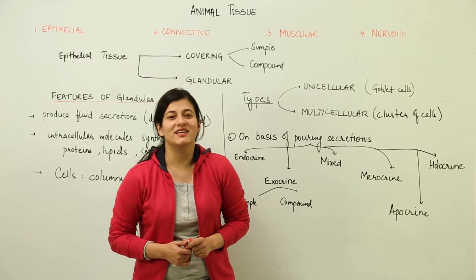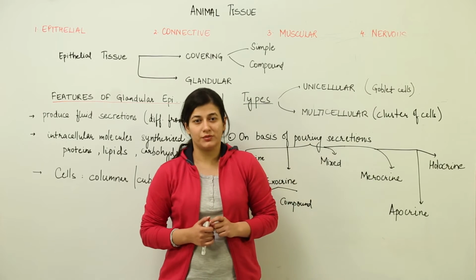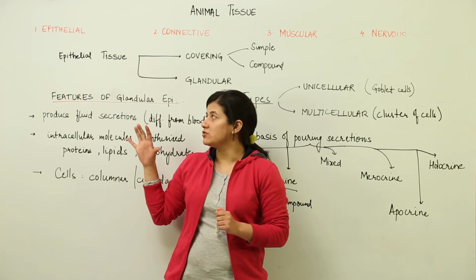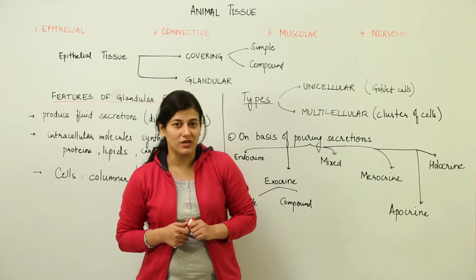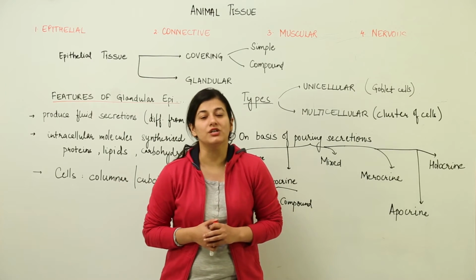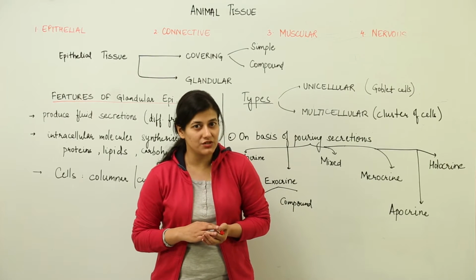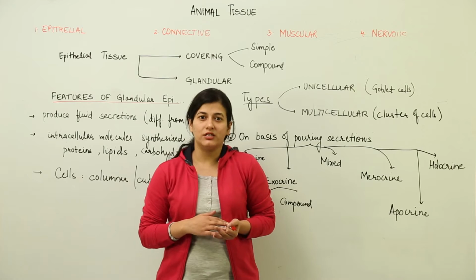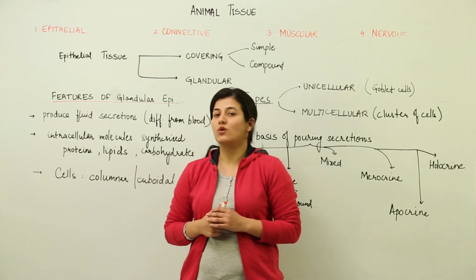Hello students, now we are going to take the glandular tissue, the epithelial tissue we were talking about. In the animal tissues, you know there are epithelial tissues. The epithelial tissues were of two types. You must have seen the previous lecture in which it was discussed that there is a covering type of epithelial tissue and a glandular type of epithelial tissue. Now we are going to see what this glandular epithelial tissue is all about.